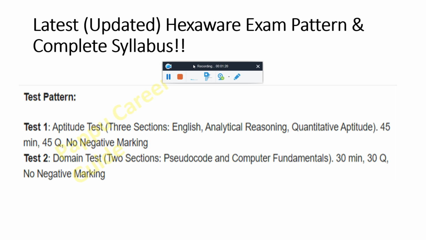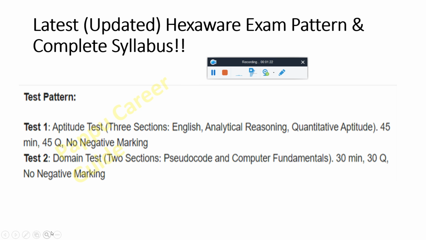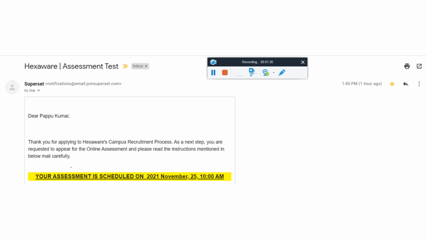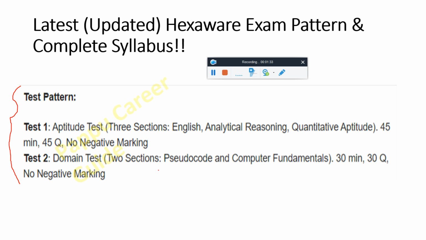Okay, so let's start with discussing the exam pattern and syllabus. Friend, here you can see the exam pattern. I got to know these things from the mail which I received. If you receive this assessment mail, you will also get these lines below in the mail. So there is a test pattern with two tests, test 1 and test 2. Test 1 is the aptitude test with 3 sections: English, analytical reasoning, and quantitative aptitude. Total 45 minutes, 45 questions, and there is no negative marking. Test 2 is a domain test with 2 sections, pseudocode and computer fundamentals, 30 minutes, 30 questions. There will be no coding, and no negative marking also.